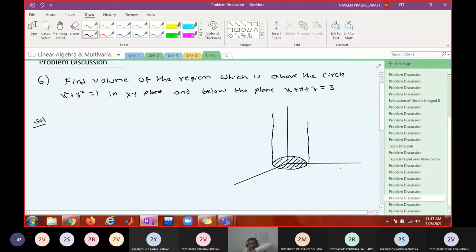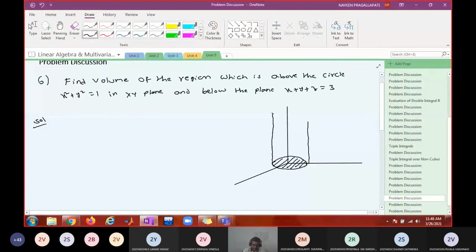Z equal to 2 is a plane parallel to xy plane. So if you have a cylinder, it will cut parallelly. Then you will get a finite cylinder where top and bottom are circular tops. Whereas you have a cylinder, and the plane is cutting like this. Okay, so bottom portion will be circular region only.